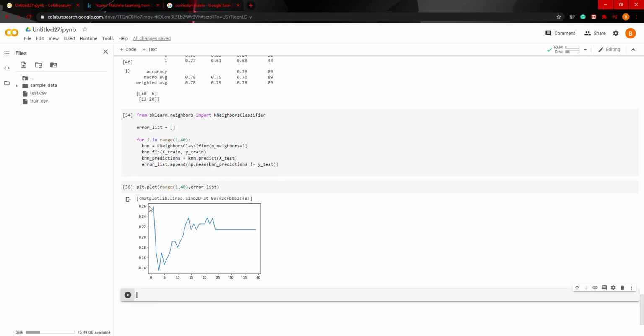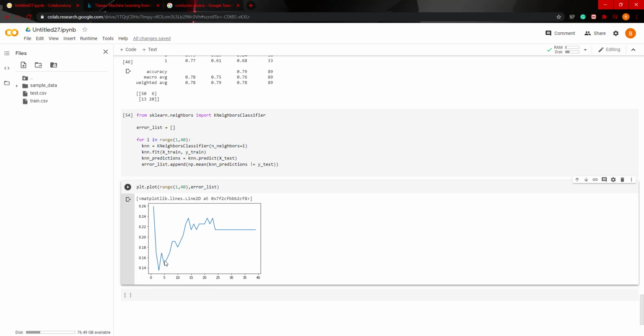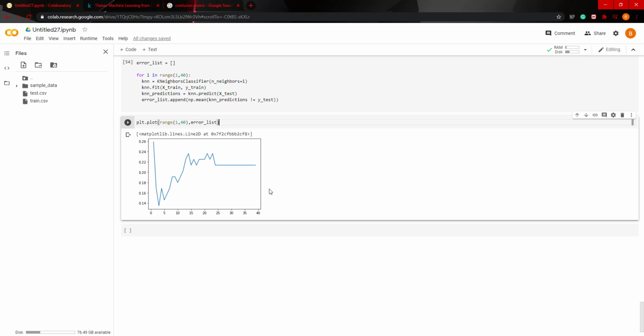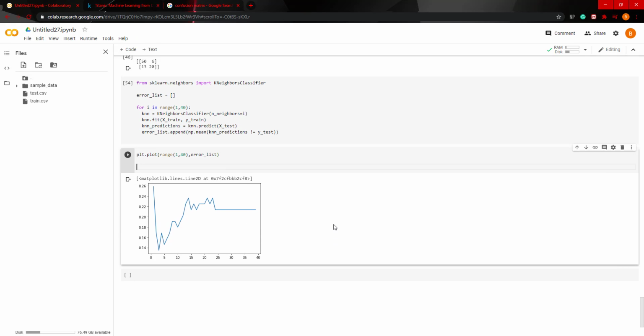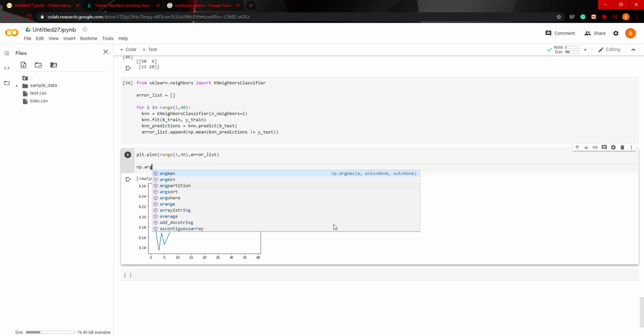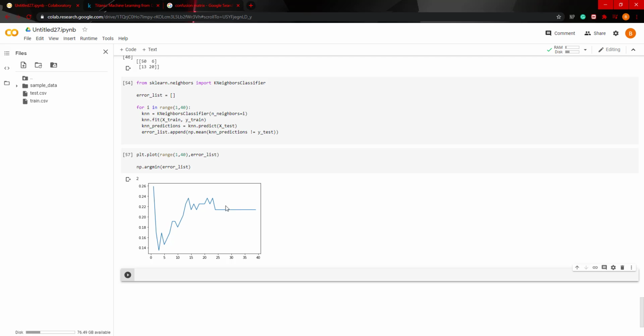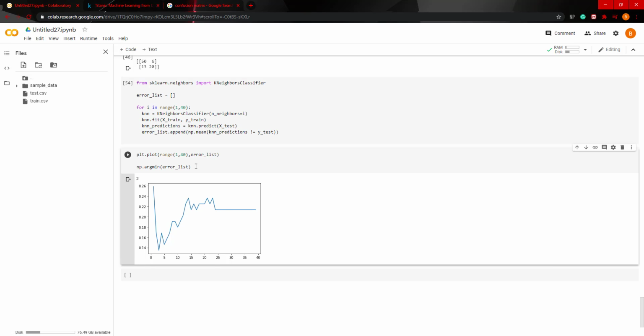There we go. So we can see that as it's training different n neighbors, the error goes all the way down at like 3, and then it starts to go up. So we want to stop it right here. We want the n value at this point, and what we can do to see the absolute lowest error and the index that it's at, we can say np.argmin and then pass error list, and it'll actually give us the value 2.